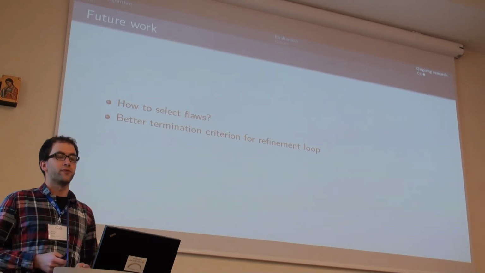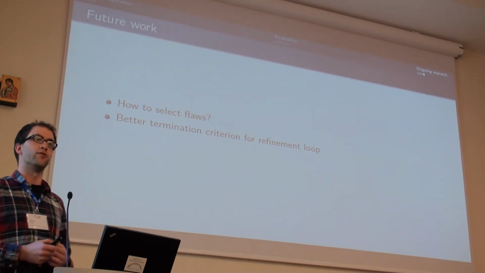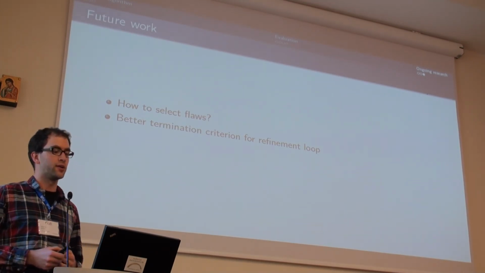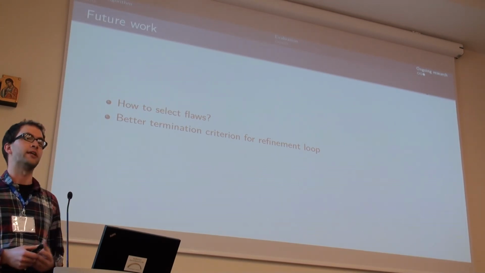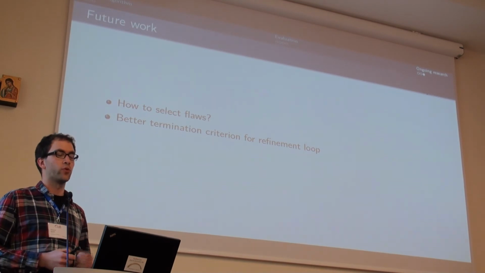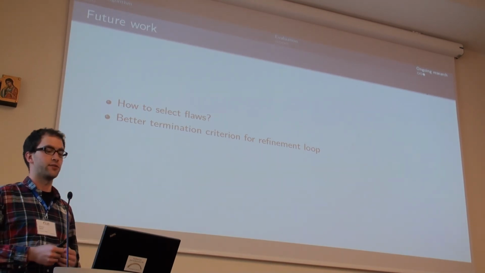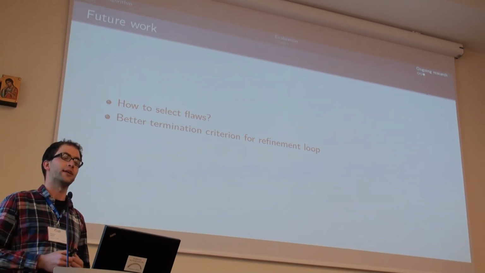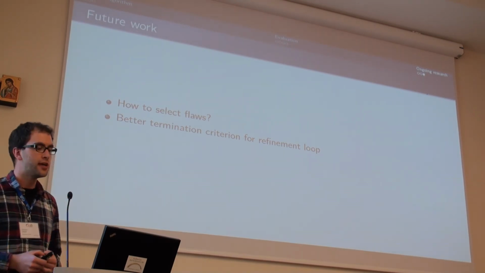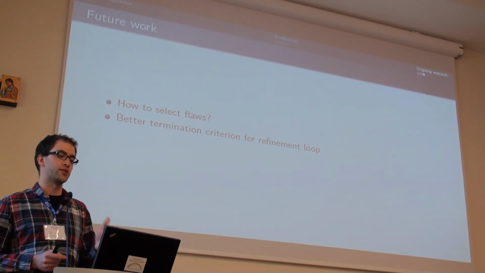Something we still have to work on is how to select a flaw. As in the example you've seen, there were two different flaws that we could have taken, and it's not really clear which one would yield a higher estimate faster. Also, we would like to find a better termination criterion for the refinement loop instead of just using a fixed timeout.